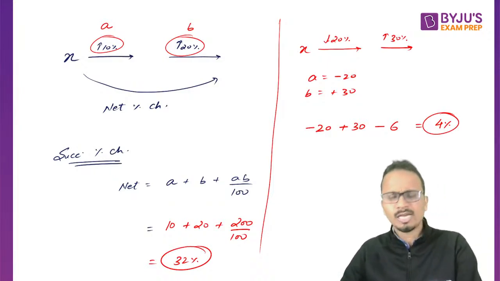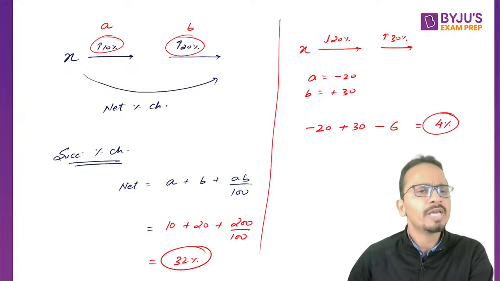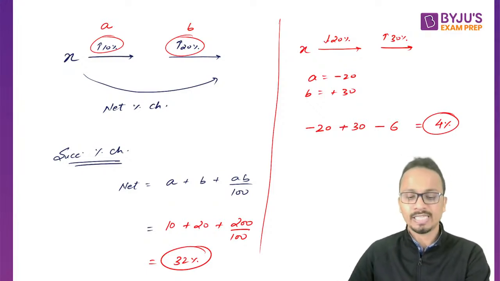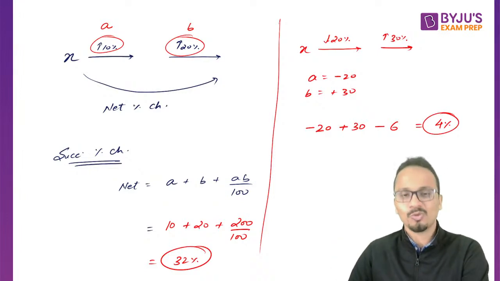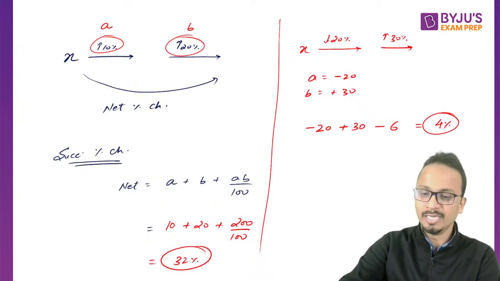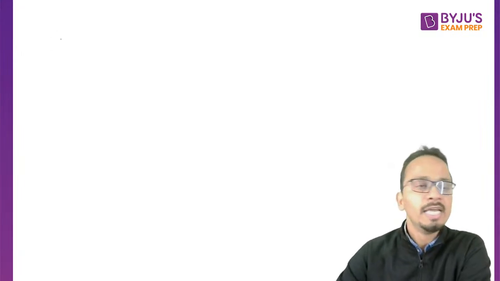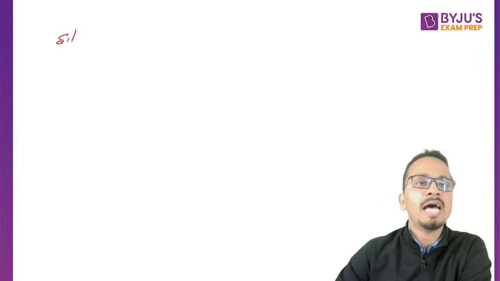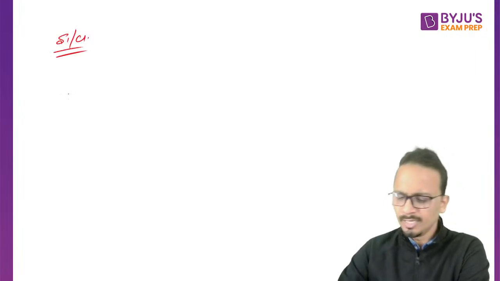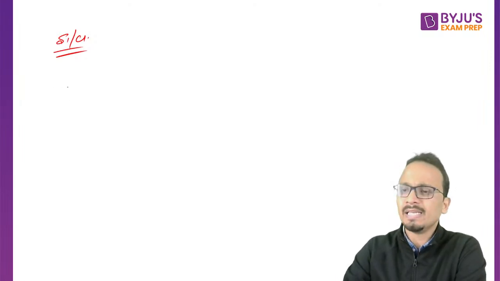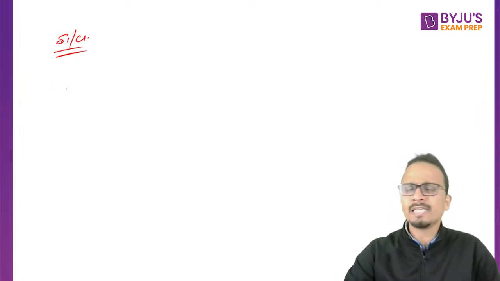So this is another way using which you can be faster and save time in the QA section and hence increase your score. Now I'll give you another implementation of this particular formula in case of simple and compound interest. You must be knowing that compound interest is basically a wonderful example of successive percentage change.